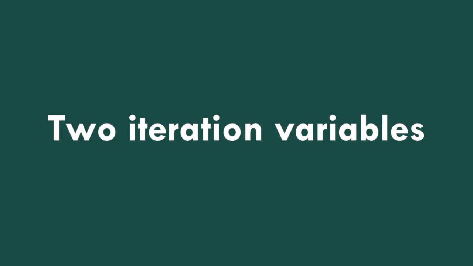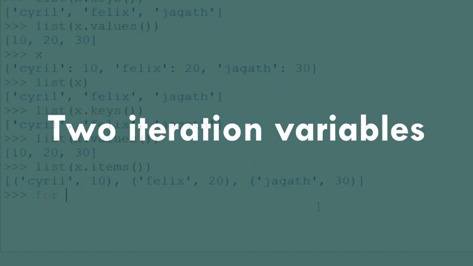Now we can use 2 iteration variables. We loop through the key-value pairs in a dictionary using 2 iteration variables. In each iteration, the first variable is the key and the second variable is the corresponding value for the key.